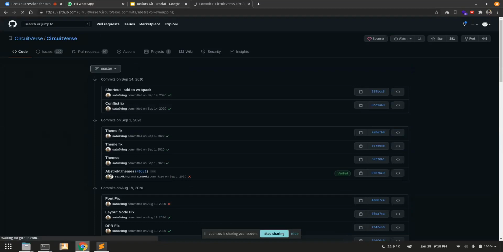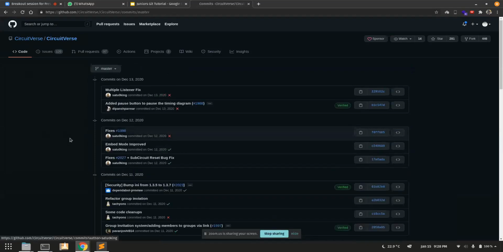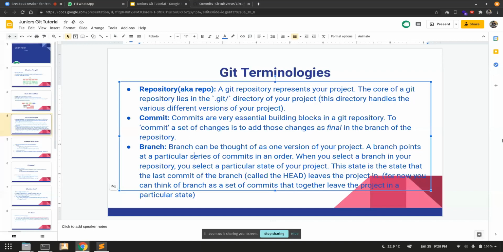So branches are basically different snapshots of your repository. Commits are leaves on branches, well, I guess you can think of them like that. Do branches share commits? Each branch has its own. They can share commits. Oh, they can share commits. So yeah, that's the next point we come to.